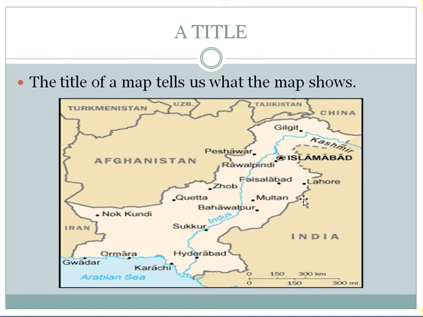And these are the major cities of Pakistan: Quetta, Sukkur, Hyderabad, Lahore, Faisalabad, Multan, Gilgit Baltistan, Peshawar.